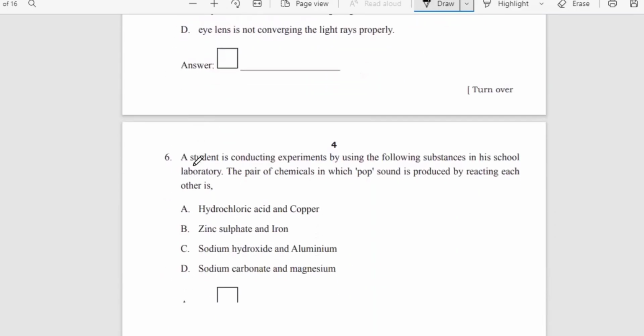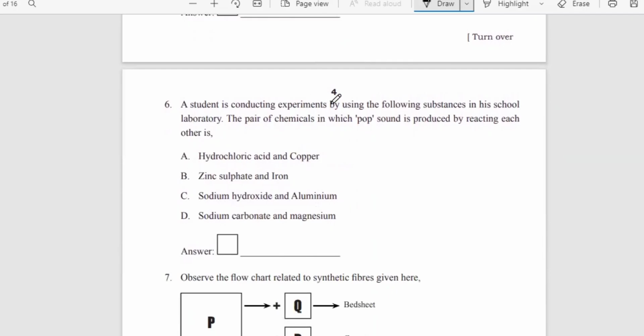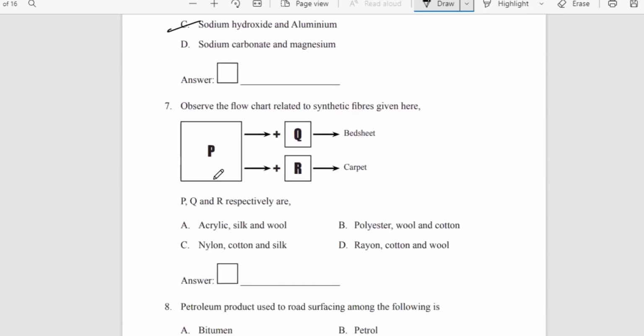Moving to the sixth one. A student is conducting an experiment by using the following substances in a school laboratory. The pair of chemicals in which a pop sound is produced by reacting with each other is sodium hydroxide and aluminum. When they react, they are going to release hydrogen gas. While releasing hydrogen gas, it produces a pop sound. So the answer option is going to be C as the right answer.